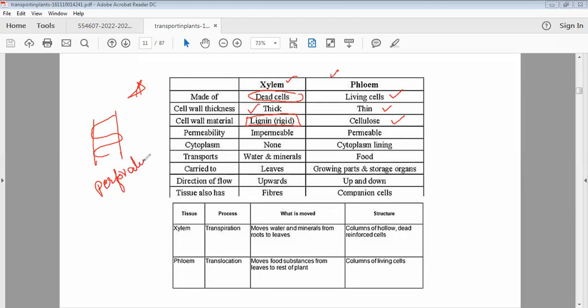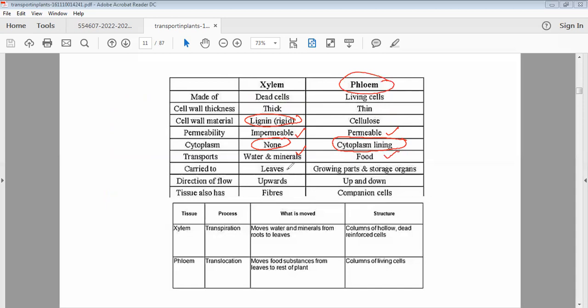Some are perforated basically. Cellulose is fully permeable, but when we talk about lignin, we say that it's impermeable. There is no cytoplasm in xylem, but there is a thin lining. I'll show you how it is thin in the phloem. Xylem only transports water and minerals, while food, meaning sucrose and glucose, is transported by the phloem.